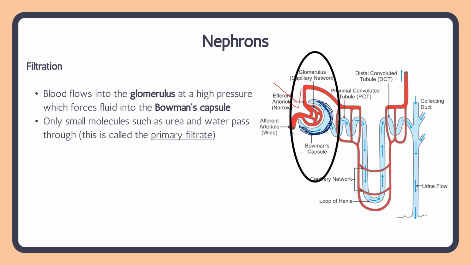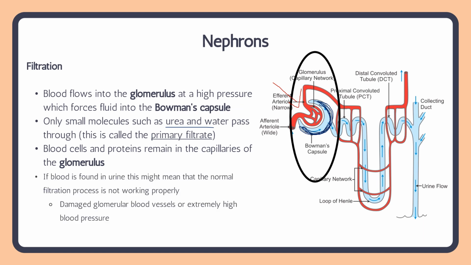So small molecules such as urea and water pass through the glomerulus into the Bowman's capsule, and this fluid is what we call primary filtrate, and it's going to move through the rest of the nephron. Larger substances such as blood and proteins remain in the capillaries of the glomerulus. If for some reason blood is found in the urine, because remember that the nephrons in the kidneys produce urine, which is then passed out of us.